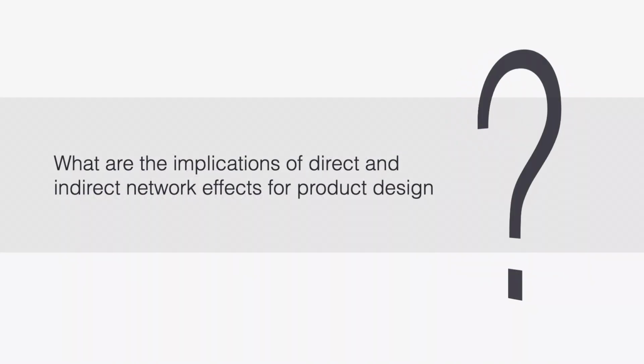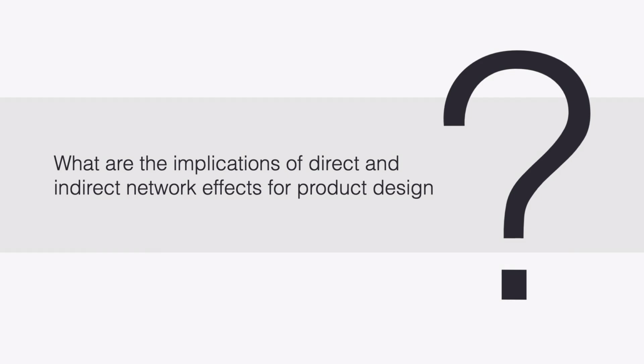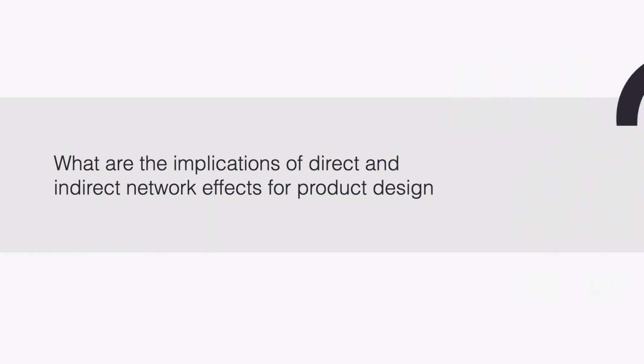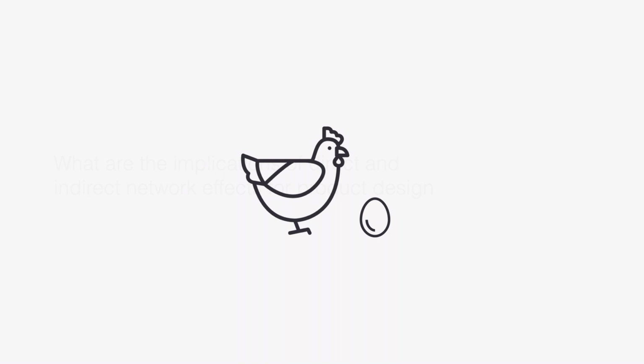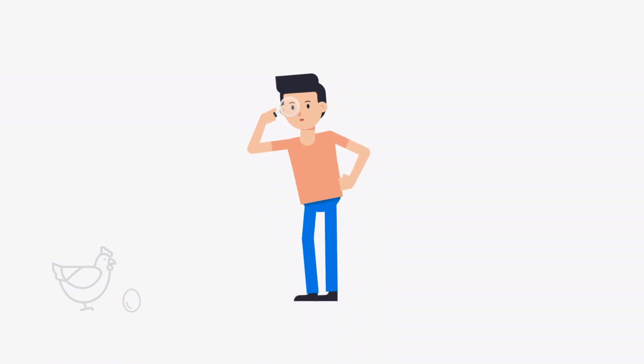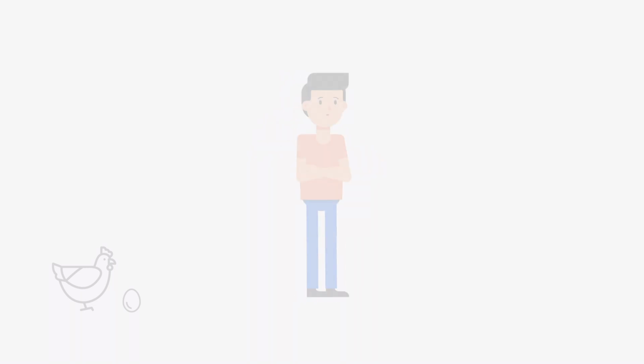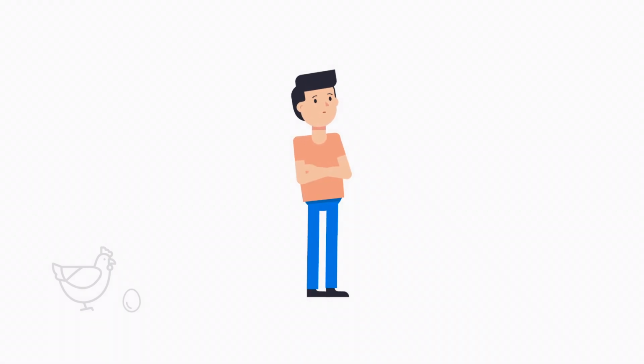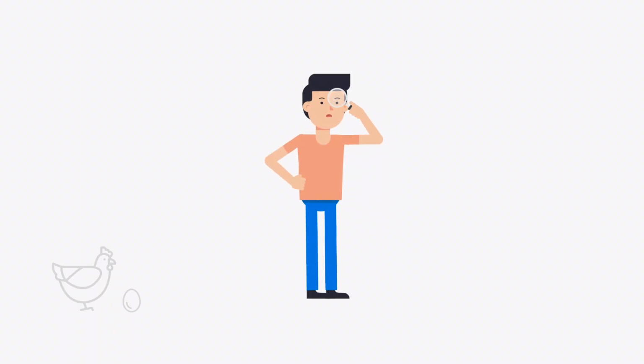What are the implications of direct and indirect network effects for product design? It turns out that network markets are often subject to a chicken and egg problem. For the network good to become really useful, either through direct or through indirect network effects, somebody else needs to use it or make complementary goods. But why should I go first and risk that nobody follows? This sounds like a tough problem, and it is.